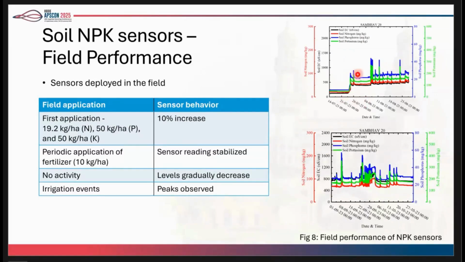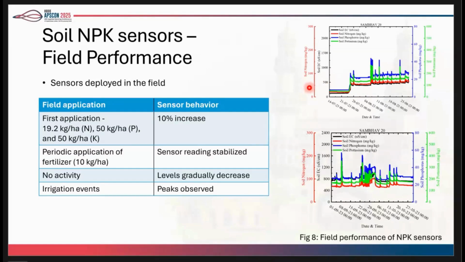Although we see a level shift, there are these little peaks happening over the entire course of the season. This is because of the irrigation and rainfall that is happening. So the irrigation changes the electrical conductivity of the soil, and that in turn affects the nutrient content in the soil. That again is reflected in the sensors.